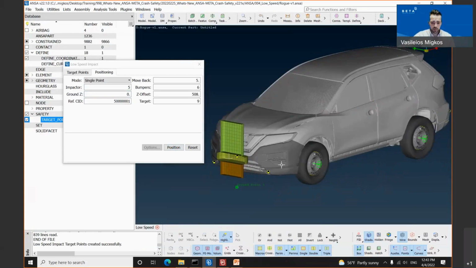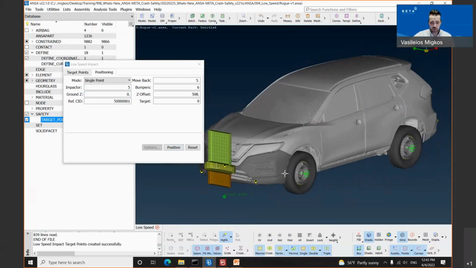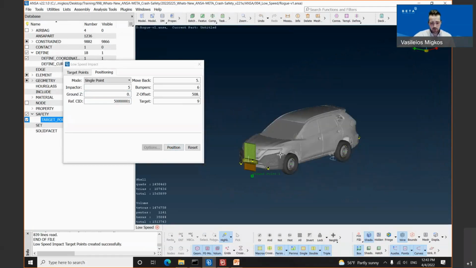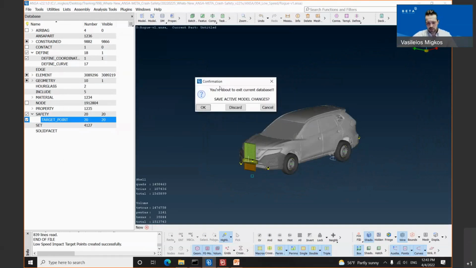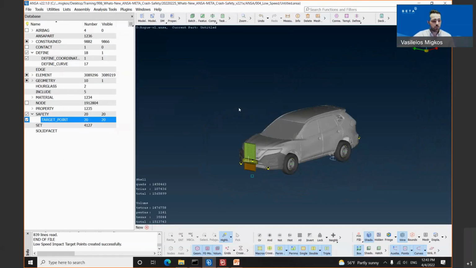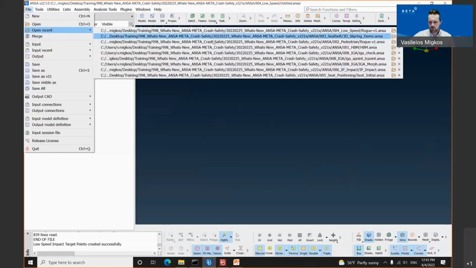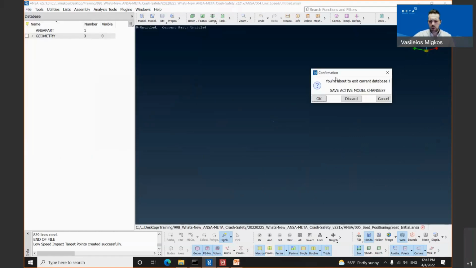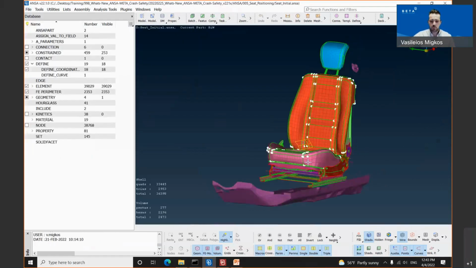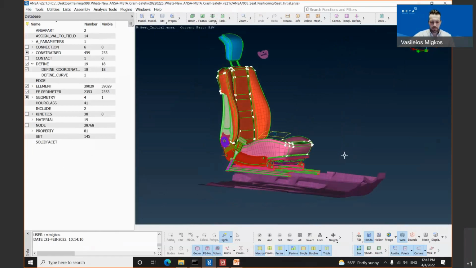In such an easy way, the user can create the target points according to the new protocol, which is the US Part 581, and position the impactor on the created target points. Let's move on and proceed to our next tool where we have supported a new protocol, which is the seat positioning tool. For this one, I will open up the seat which has been seen previously in our human body model.